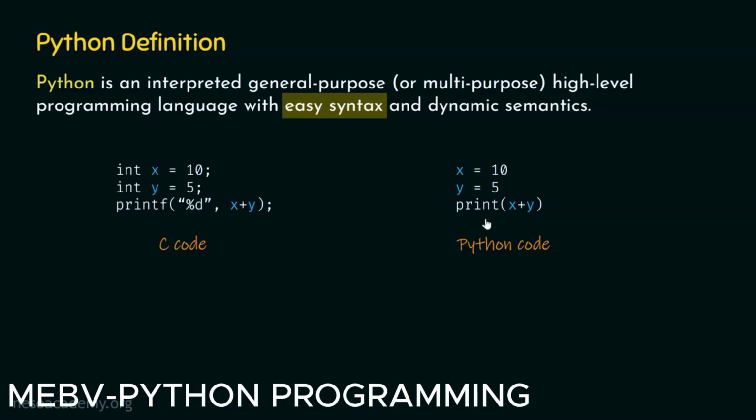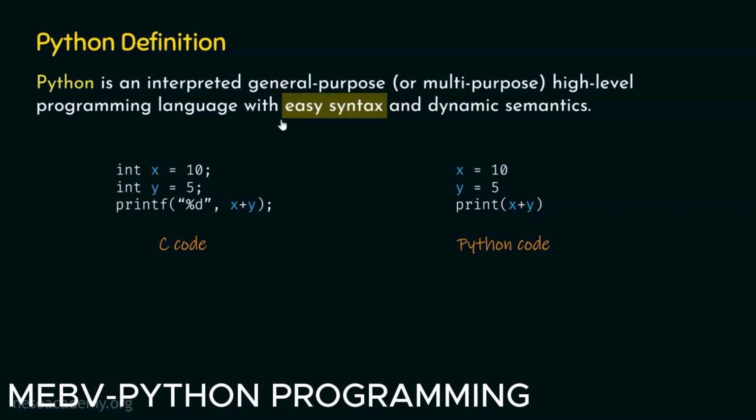Why is that the case? There is no need to specify the type of a variable in this code. In Python, there is no need to specify the type of a variable. Also, there is no need to add semicolon after every statement. Not only this, there is no need to add placeholder in the function. Also, the name print is much clearer if we compare it with the name printf. So it is clear that Python is an easy to understand language because it has very easy syntax.